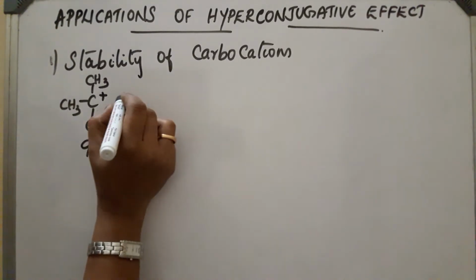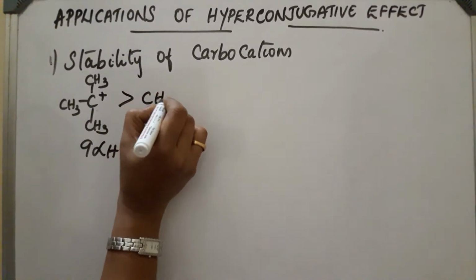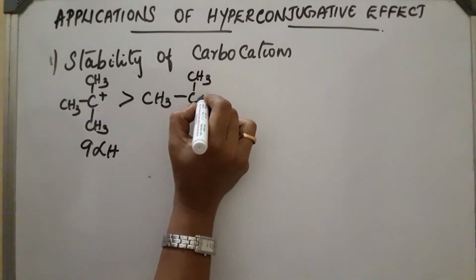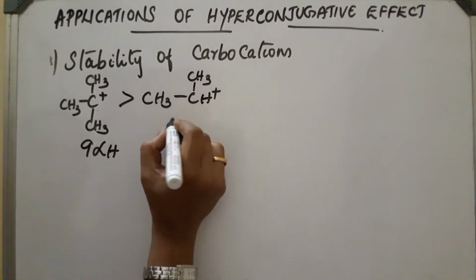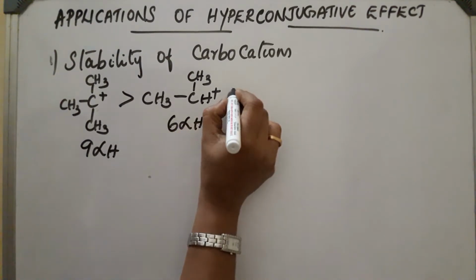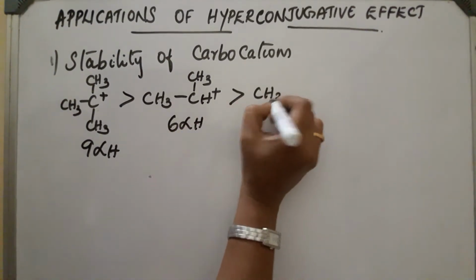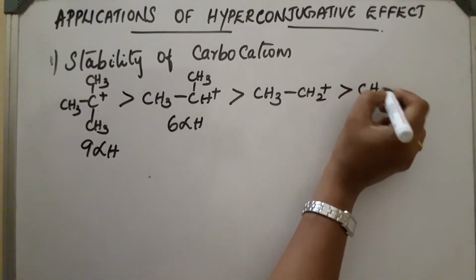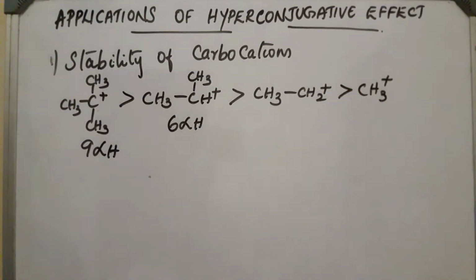So it will be highly stable compared to secondary, which has only 6 alpha hydrogen atoms. Now primary, this will be the order of stability, and in the case of CH3+, it will not be stabilized by hyperconjugation since there are no alpha hydrogen atoms to the vacant p orbital.